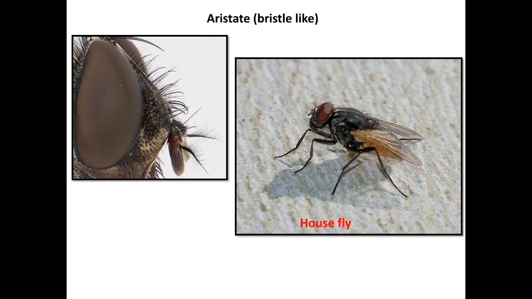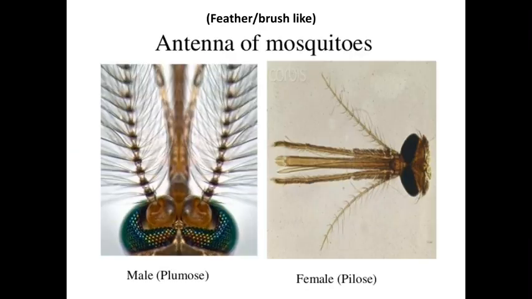Next one is the aristate antenna. It is nothing but a bristle-like antenna, and the aristate antenna is found in only one insect. That insect is the adult housefly. The adult housefly has an aristate type of antenna.